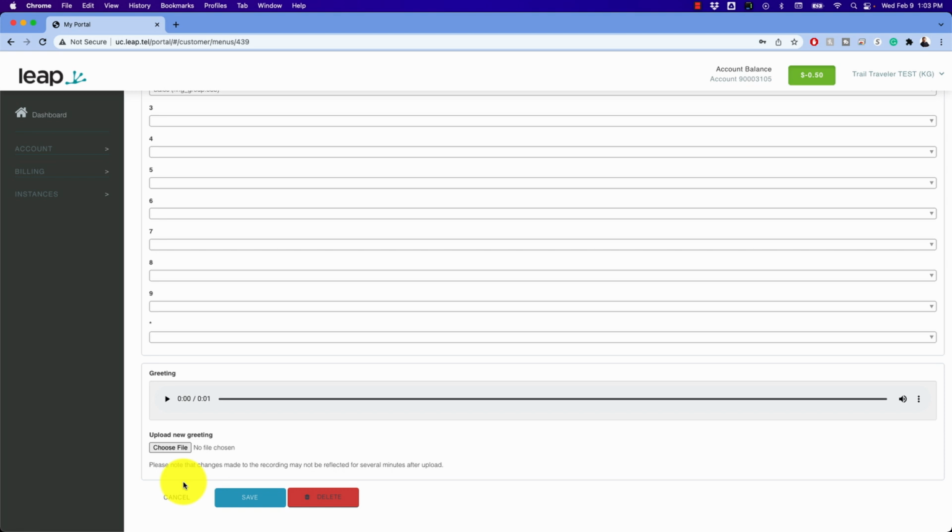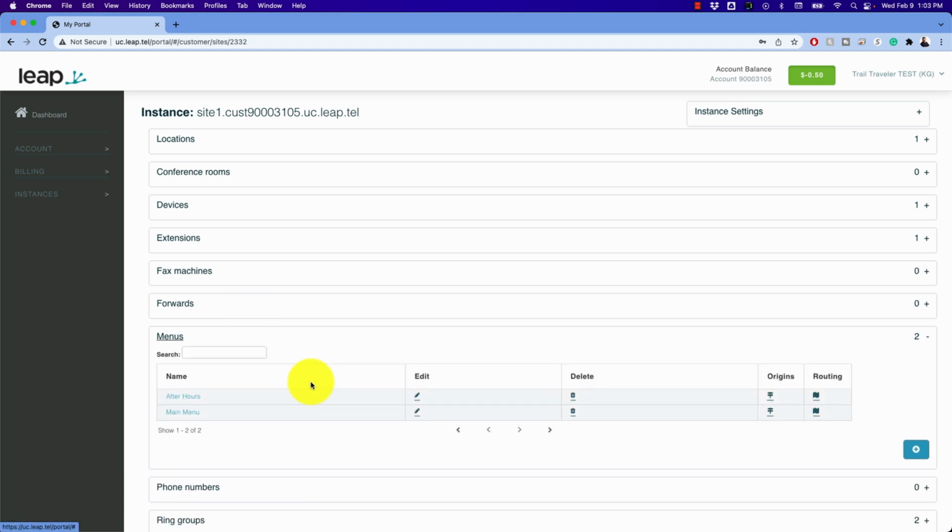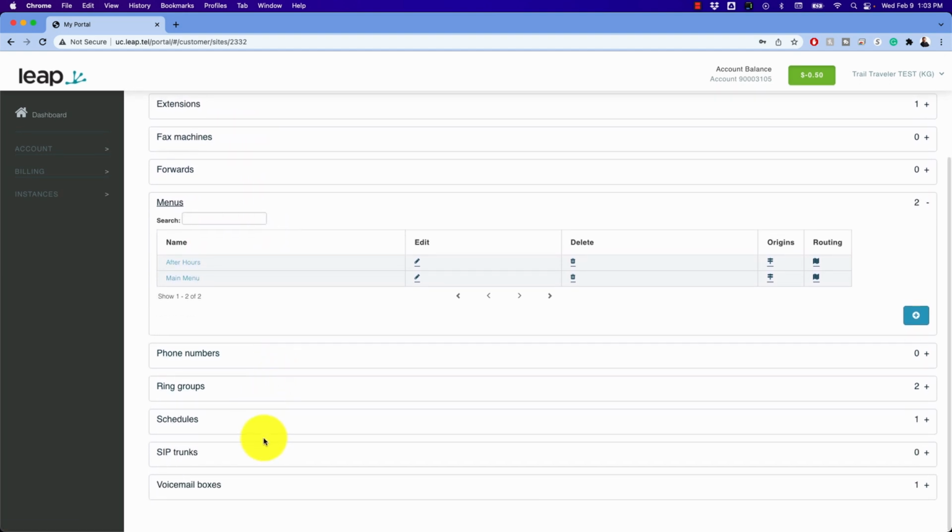Now I did mention earlier, the way I have things set up and the way I would normally set this up for a customer is that we have a main menu that is operational during business hours and a different menu that is for after hours. Maybe it goes to an answering service or just directly to a voicemail, or it plays a greeting and gives them a couple menus. You can branch that any way you want, and you're going to do that with schedules.